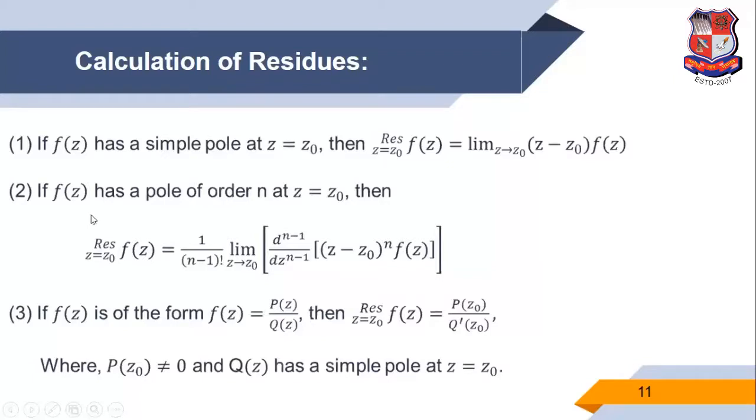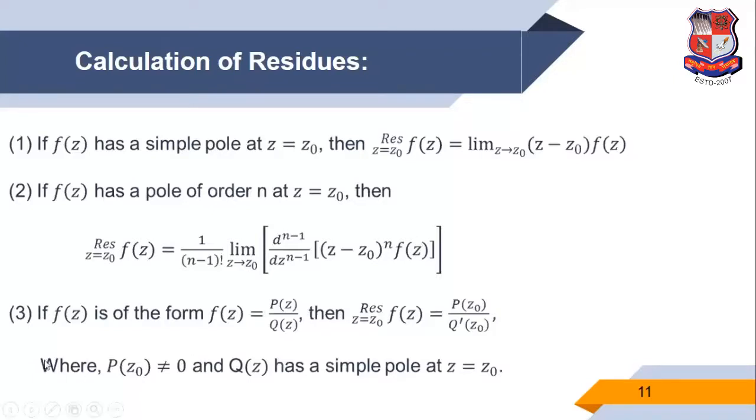Second, if f of z has a pole of order more than 1, that means order n, then the residue at z is equal to z0 of f of z is 1 upon n minus 1 factorial limit z tends to z0 of the n minus 1 time derivative of the function z minus z0 raised to n into f of z.